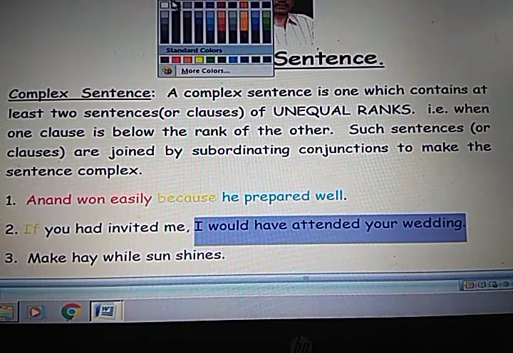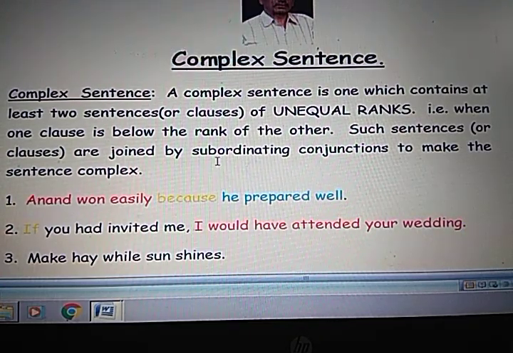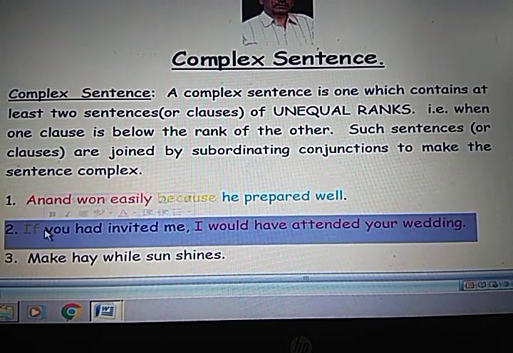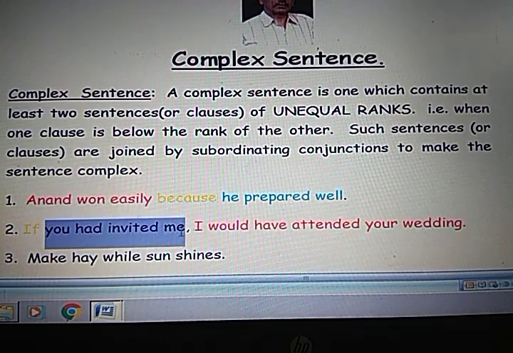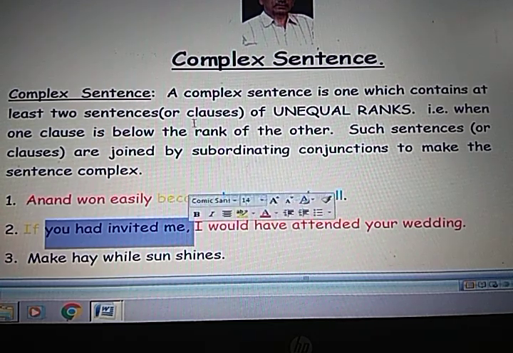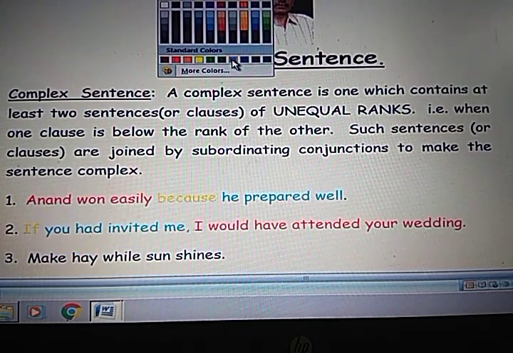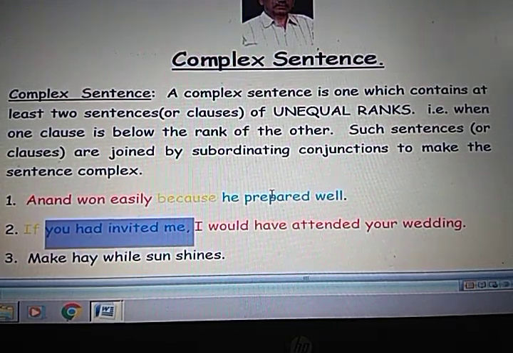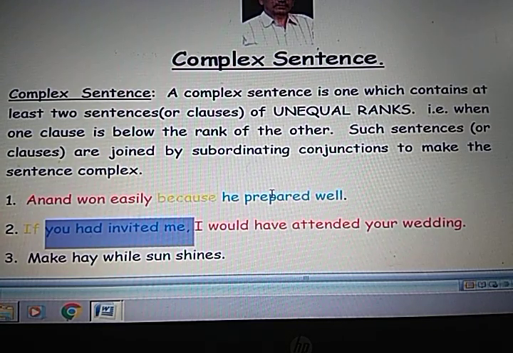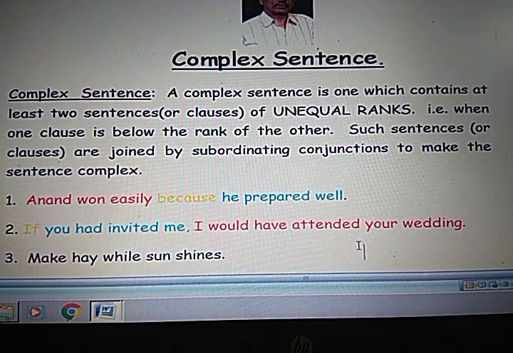And these two clauses are joined with a subordinating conjunction, if. Clear? I would have attended your wedding if you had invited me. When I exchange the positions of these clauses, the meaning doesn't change.